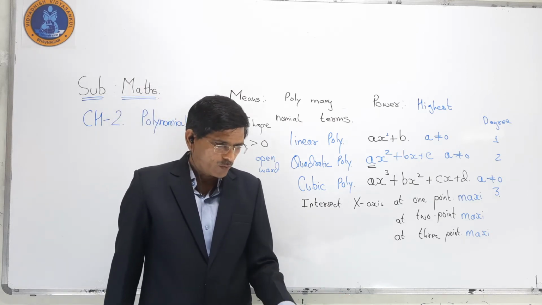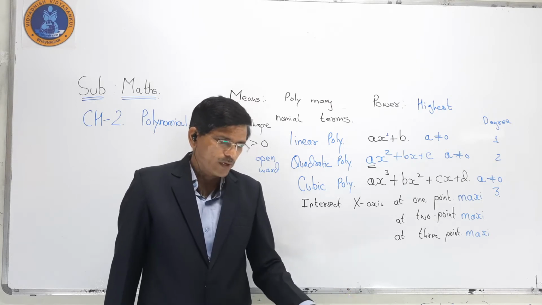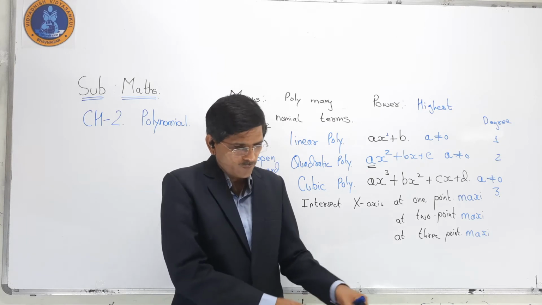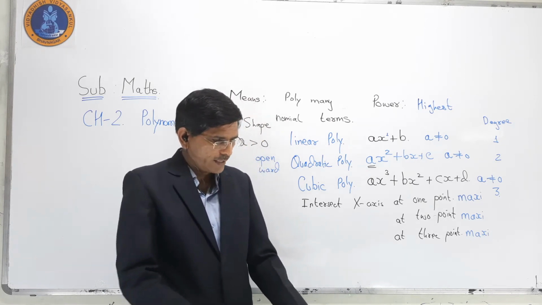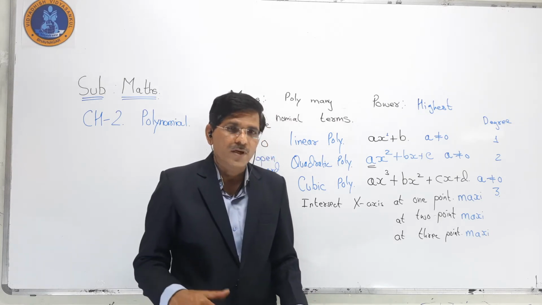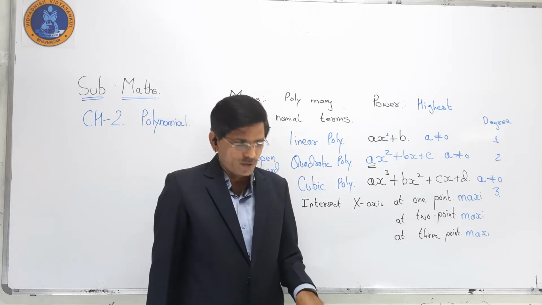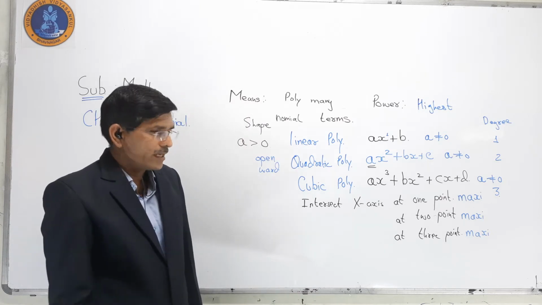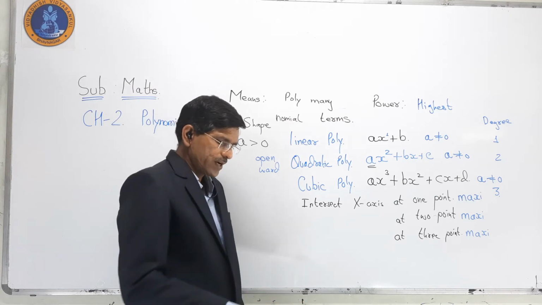Now we want to go for the next topic. We have already completed this lecture topic, but we are going through it for revision purposes. The next topic is related to 2.2, the relation between zeros and coefficients of a polynomial.